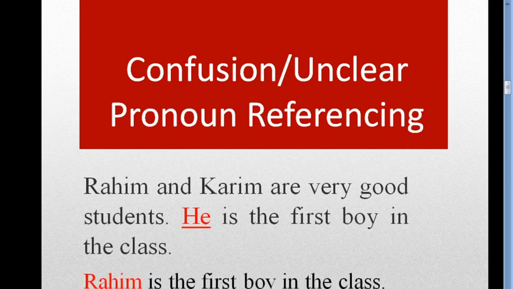Yes, it is: Rohim is the first boy in the class. Of course, you can write Korim also, because here I have written only two sentences. You can write Rohim or you can write Korim. It is right. So I have written Rohim. Rohim is the first boy in the class. Okay. Next, go to the next slide.